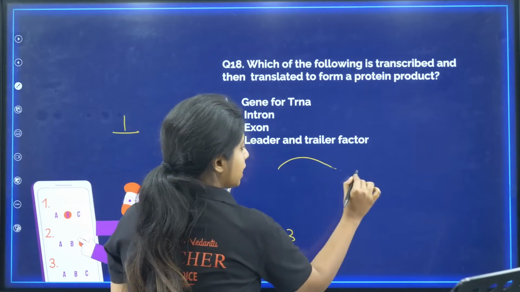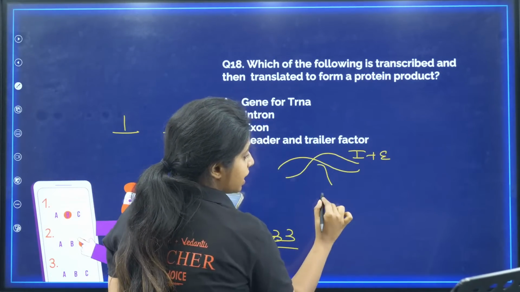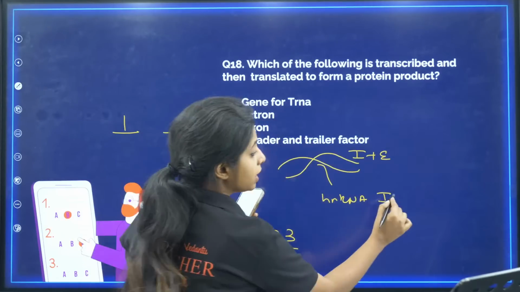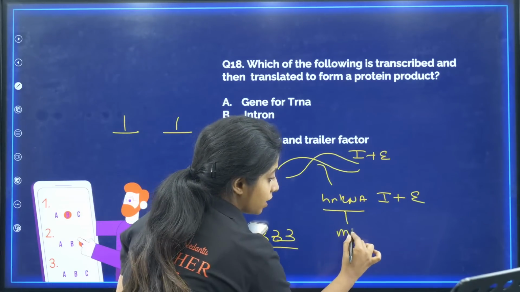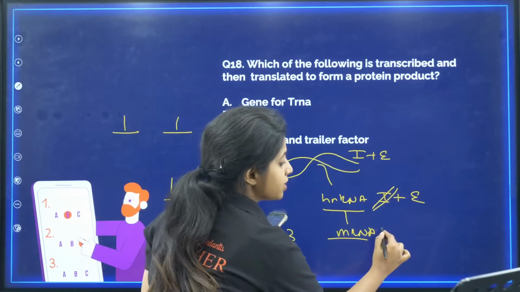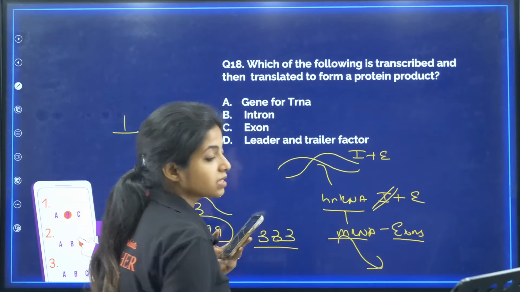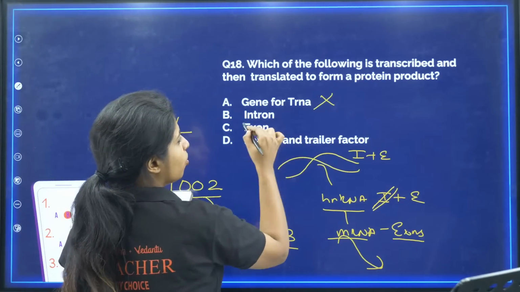So we studied that in the DNA we had both the introns as well as exons. In the hnRNA, again we have introns, that do not code for anything, and the exons, right? But when we make mRNA, aren't we going to remove the introns? Yes. Now we just have the exons. So exons are the ones that are going to be translated to proteins. So gene for tRNA, no.